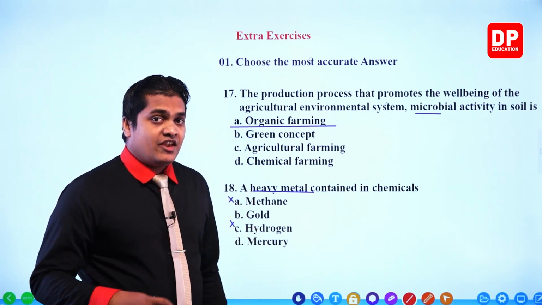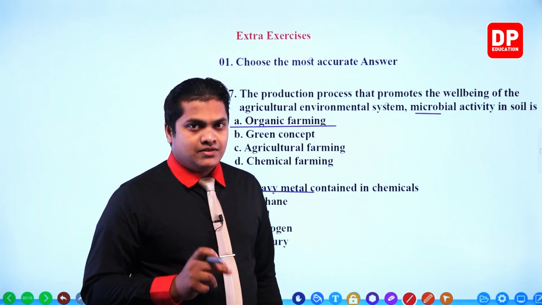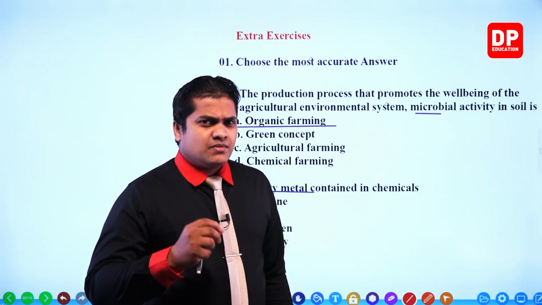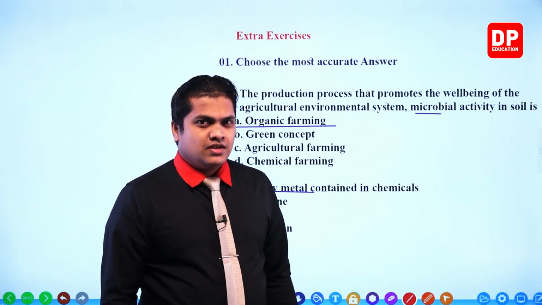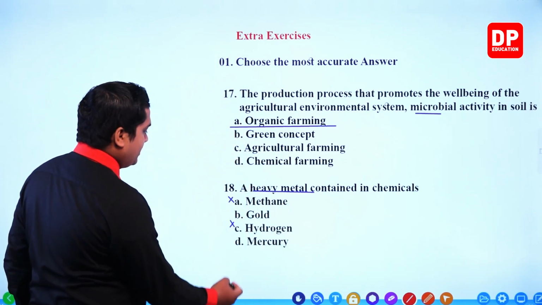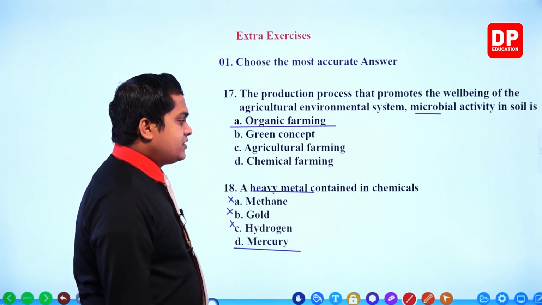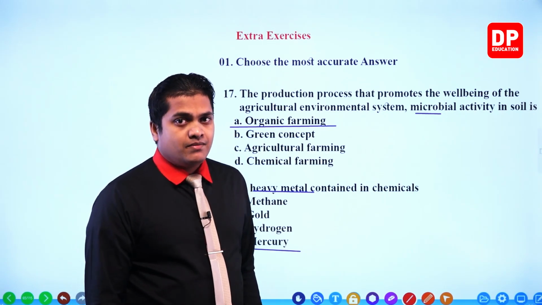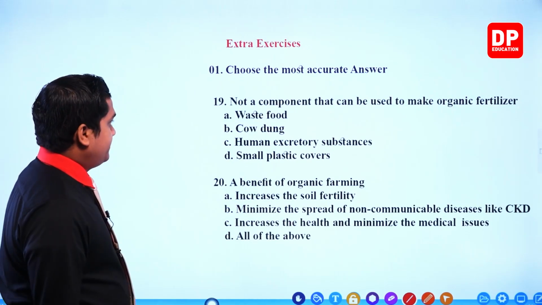Gold, you know that even we wear gold, right? Even, my dear children, pure gold is edible. Sometimes for some kinds of desserts, some chefs use pure gold, 24 karat gold, some small bits of particles. We can even eat these things without any trouble. So it's not a heavy metal. Our answer would then be mercury. We have learned about mercury, my dear children. I told you that different kinds of cosmetics and other chemical substances contain mercury as the main heavy metal. Okay, right. Then the next one, question number 19.